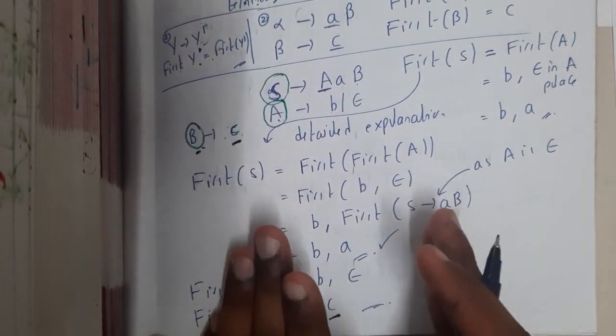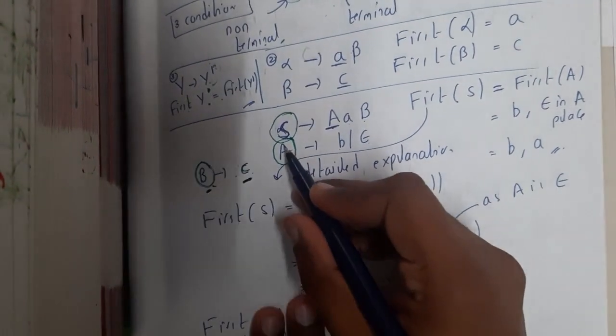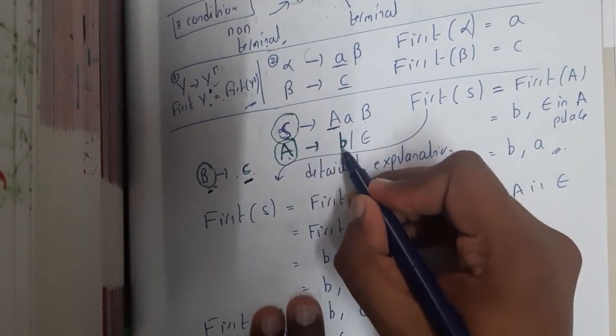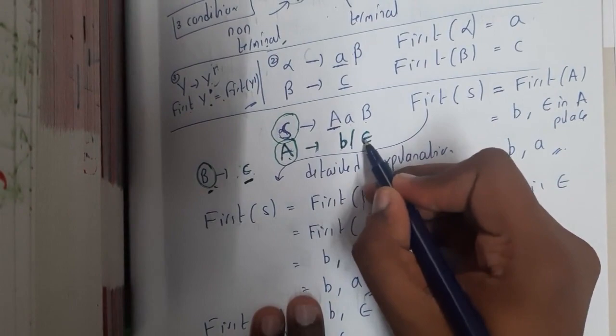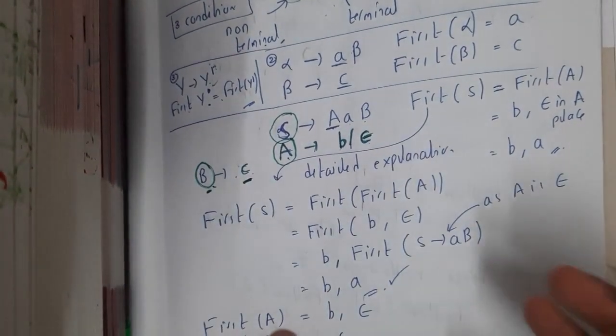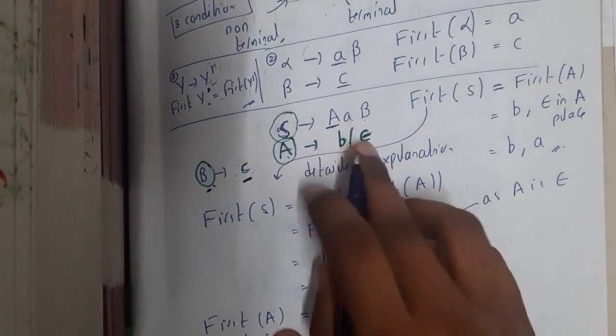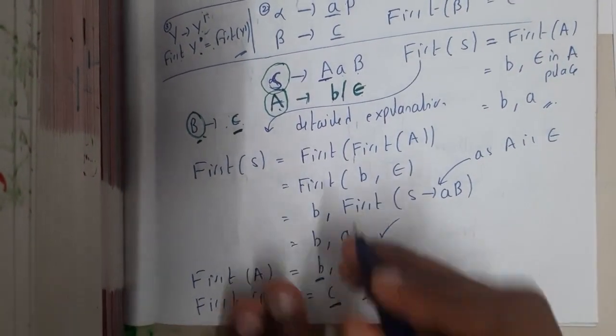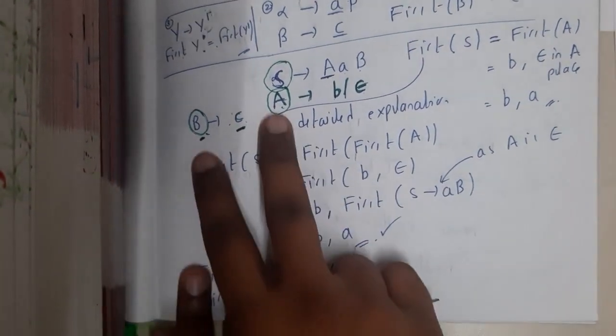Exactly, you are exactly correct, guys. Okay. Similarly, first of capital A. On the right hand side, we are having B or epsilon. So basically here there is no chance of any kind of a capital letter, that is nothing but non-terminal. Hence it is directly B and epsilon will be your firsts. So these two are really simple.